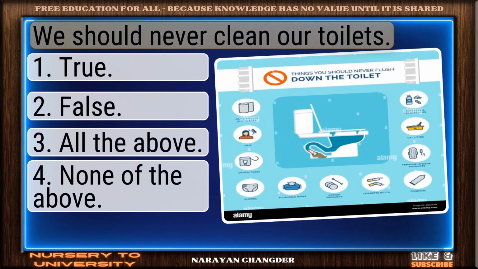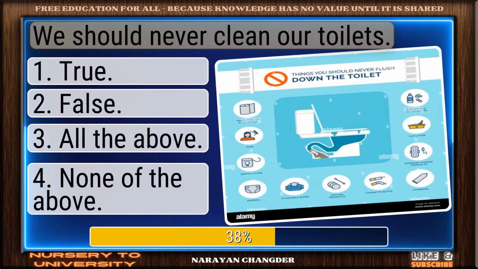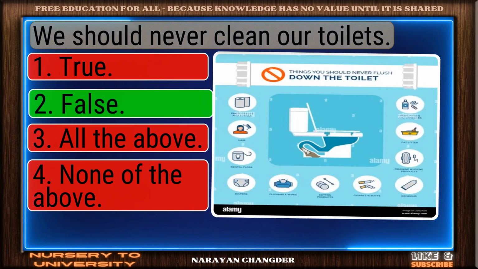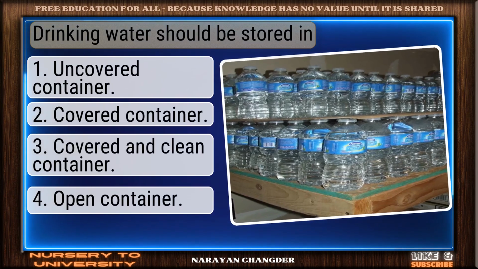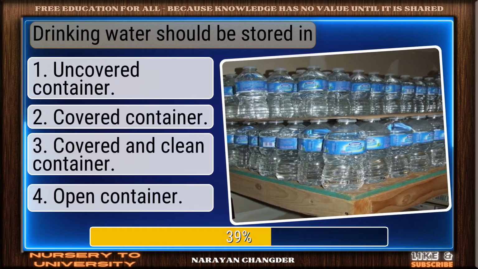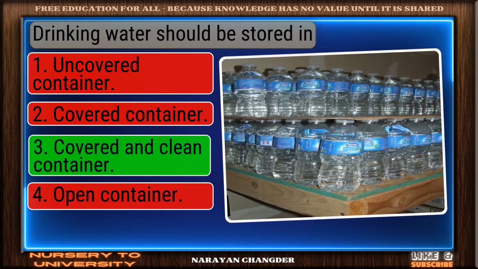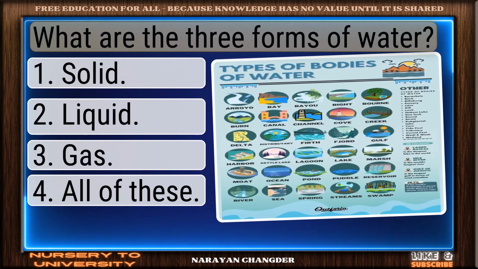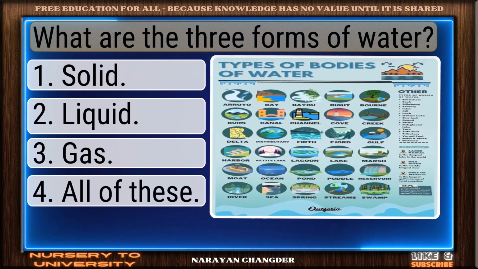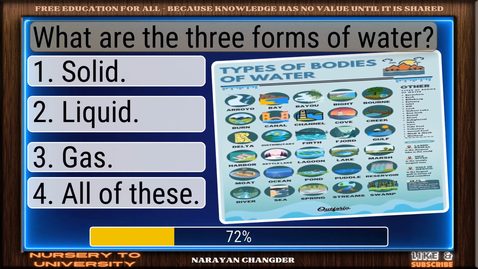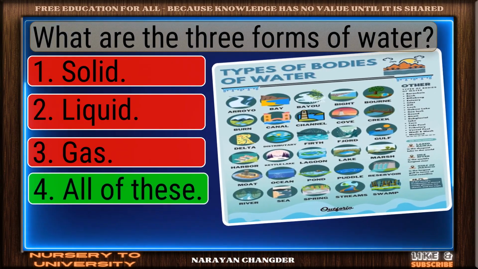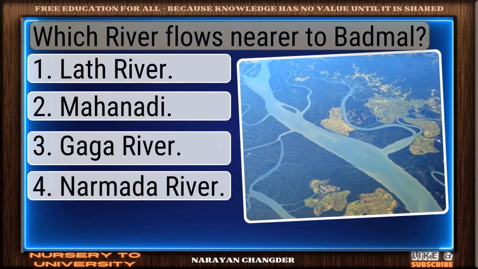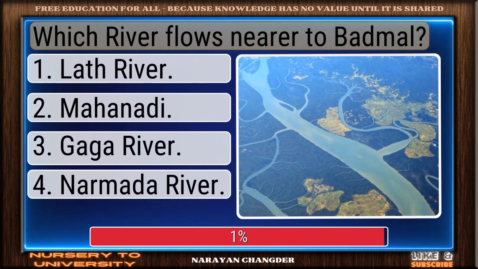We should never clean our toilets. Well picked. False is the correct answer. Drinking water should be stored in. Perfect. Covered and clean container is the correct choice. What are the 3 forms of water? Well done. All of these is the right choice. Which river flows nearer to Badmol?